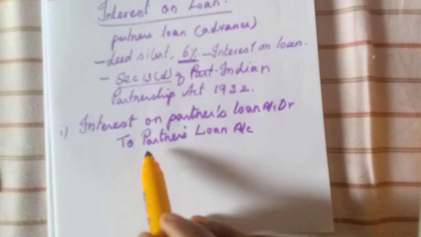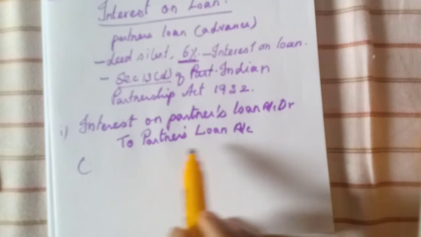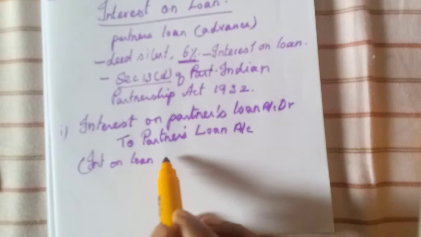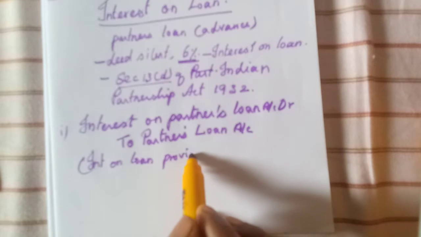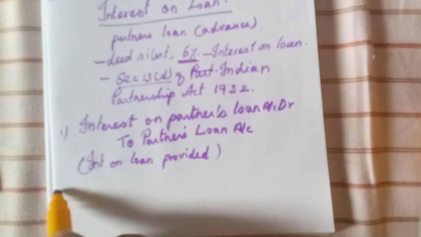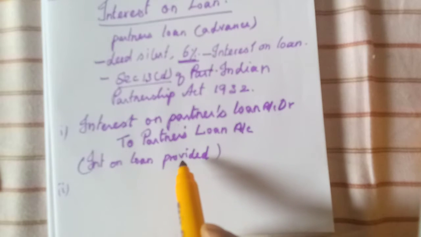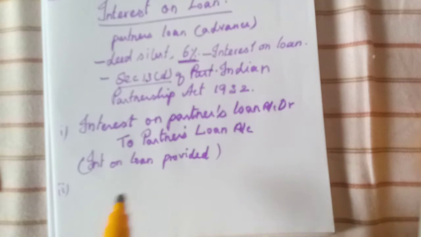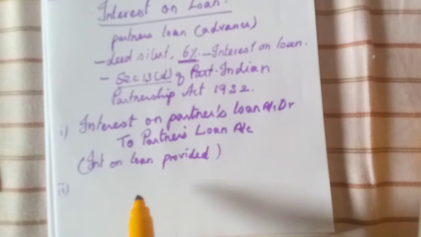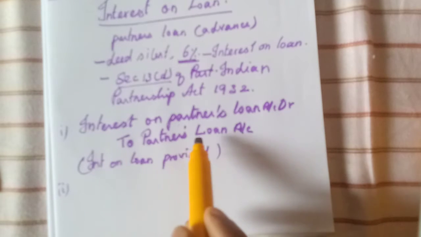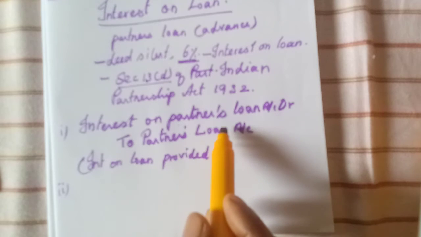Now here we can write interest on loan provided, or due, whatever you can write. Then we need to transfer this interest on partner's loan to the profit and loss account, not to the profit and loss appropriation account, because even if the firm has profit or loss, this interest on loan must be given to that particular partner.